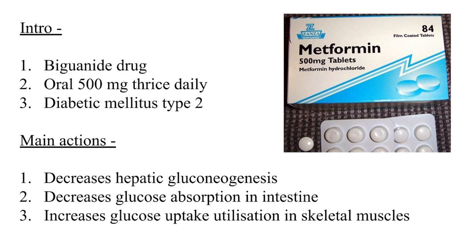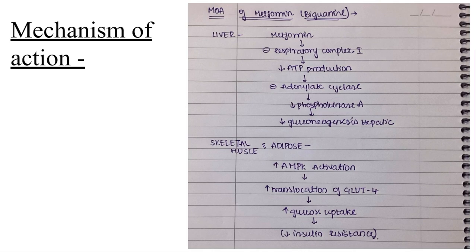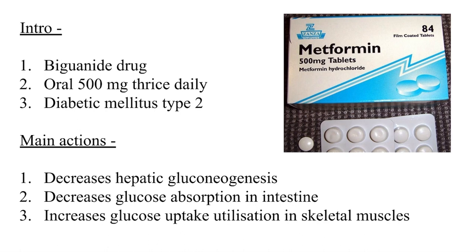in the skeletal muscle. Now, coming to the mechanism of action, in case of liver, this metformin decreases the ATP production. When ATP production is decreased, adenylate cyclase is also decreased, which decreases the protein kinase A. Ultimately, it decreases the hepatic gluconeogenesis. The first point is clear, right? By decreasing ATP, it decreases the hepatic gluconeogenesis.